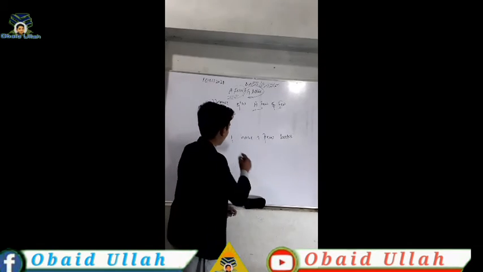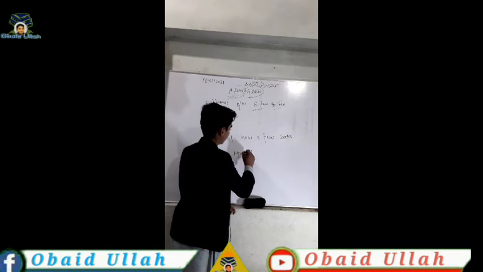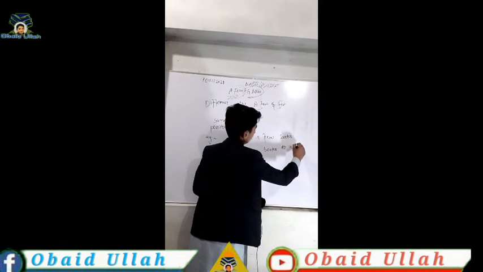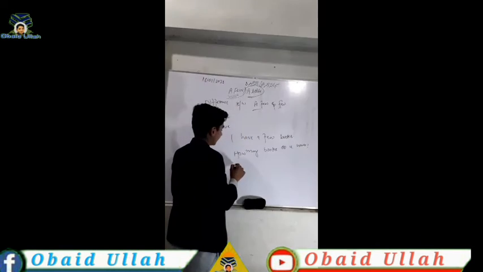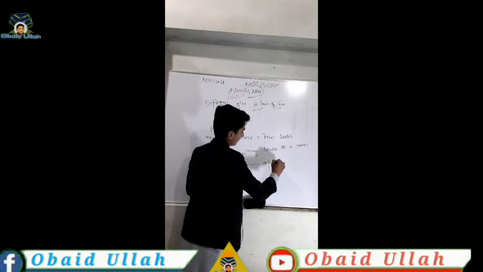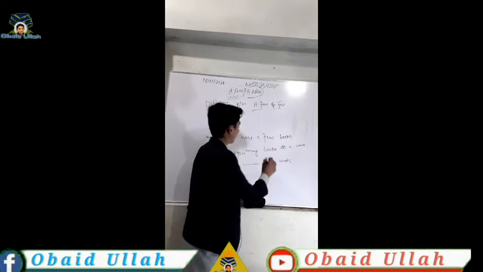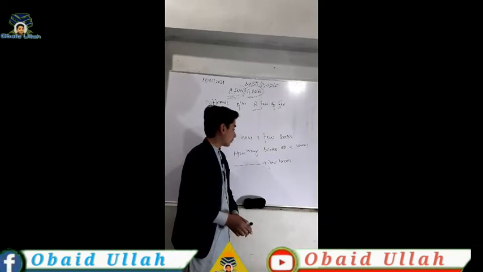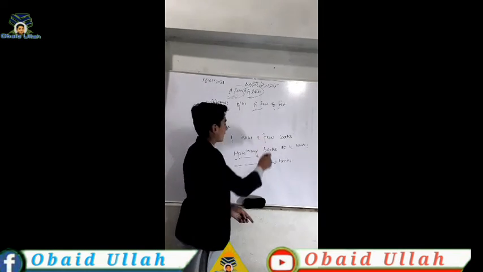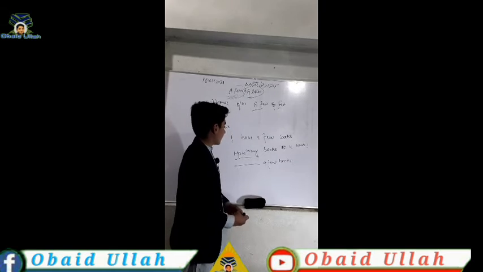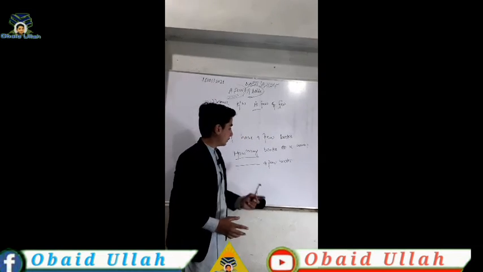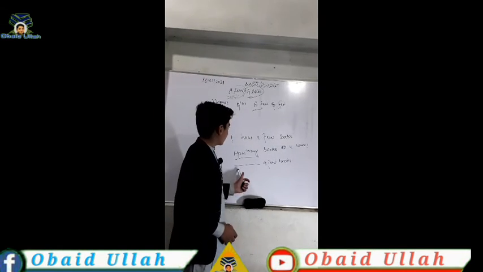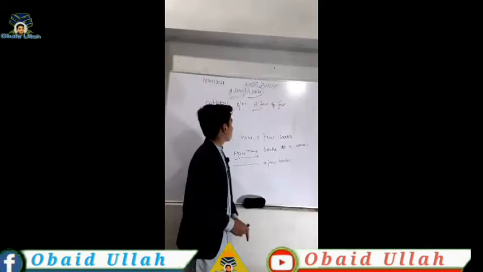And the question will be how many. How many books? If a person asks, how many books do you have? The answer would be that I have a few books. So it means that a few gives the answer of how many and a little gives the answer of how much. So when a person asks how many books do you have, I should use a few because I want to use the plural countable noun which can be counted. So I can say that I have a few books. So this was a few.